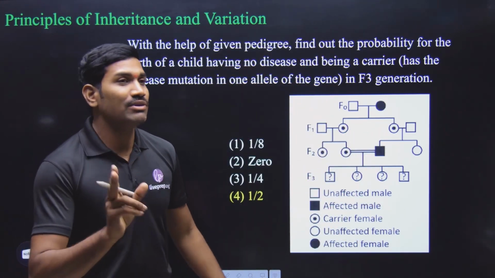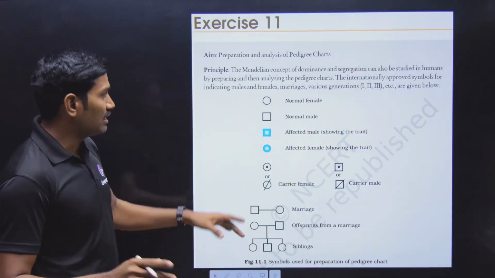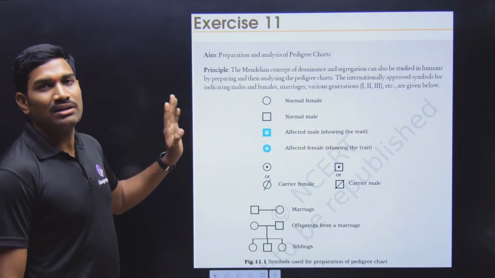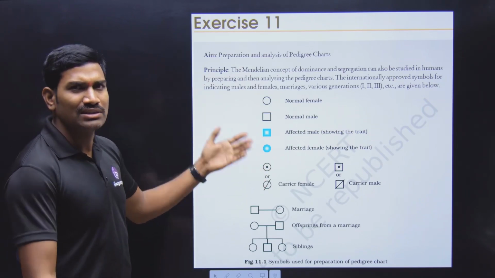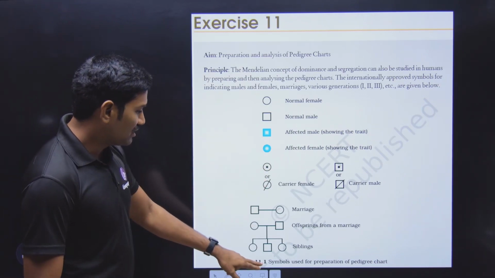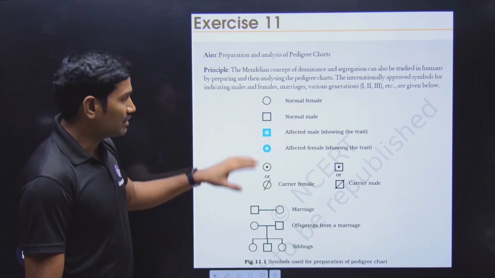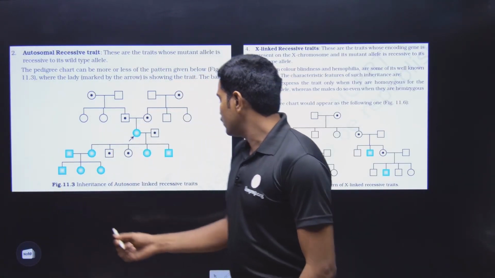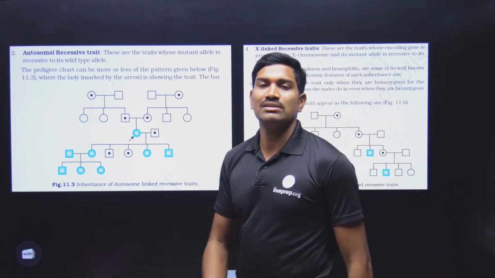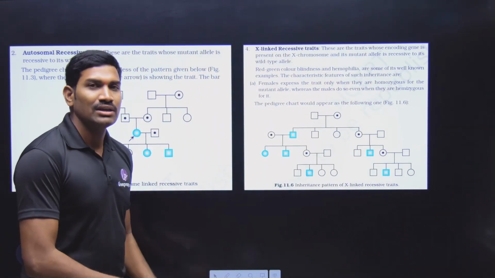So if someone is still trying to tell you that this circle with dot is used only for X-linked ratio, if anyone is arguing like this, show them this particular NCERT QR code content PDF. I did not show the complete PDF. It has so many pages. This is figure number 11.1 for the QR code content, this is 11.3, and this is 11.6. It has huge content in it, so go through it.